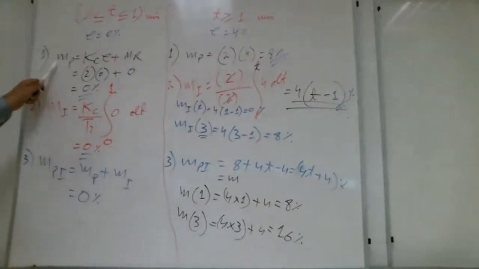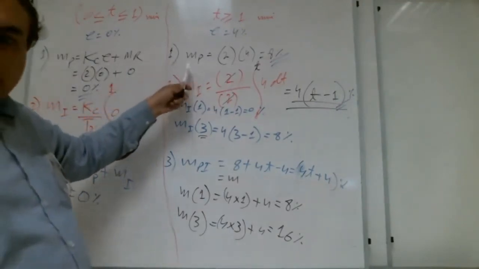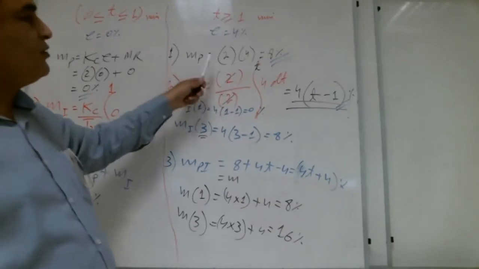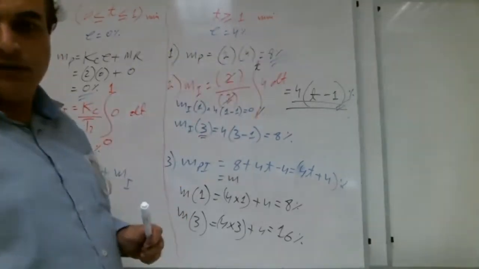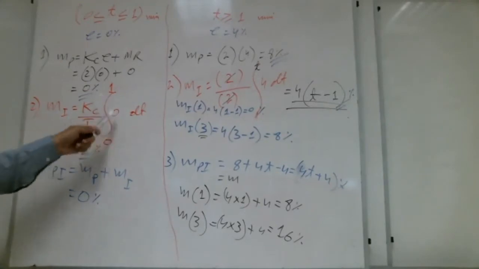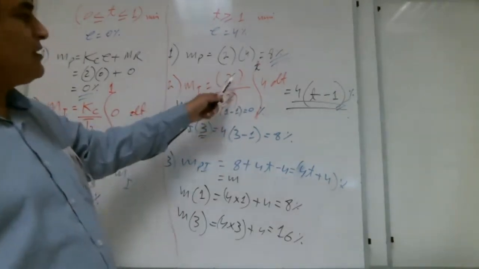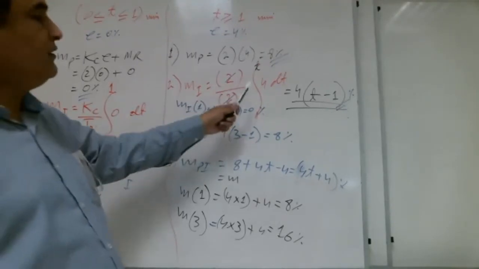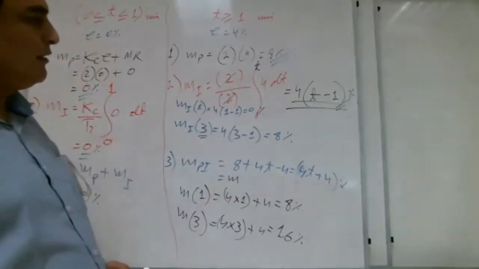Always the first step is output due to proportional action. We put the formula, we put the values, we get 0. Same here: we put the gain and the error, and MP is 8. Always the second step is integral action. We write the formula, we write the values, we get 0. Here again, output due to integral action: gain is 2, Ti is 2 minutes per repeat, error is 4, integrated over dt. So we cancel it and get 4t minus 4.